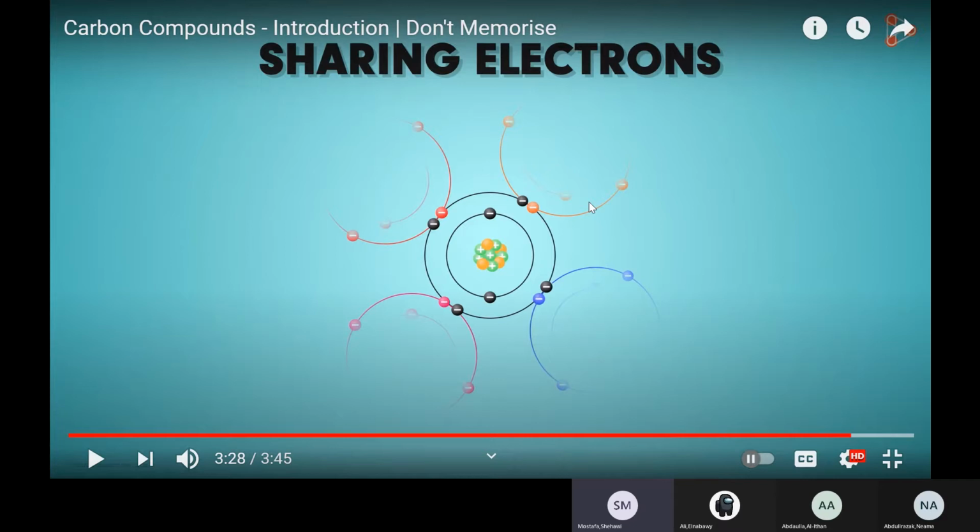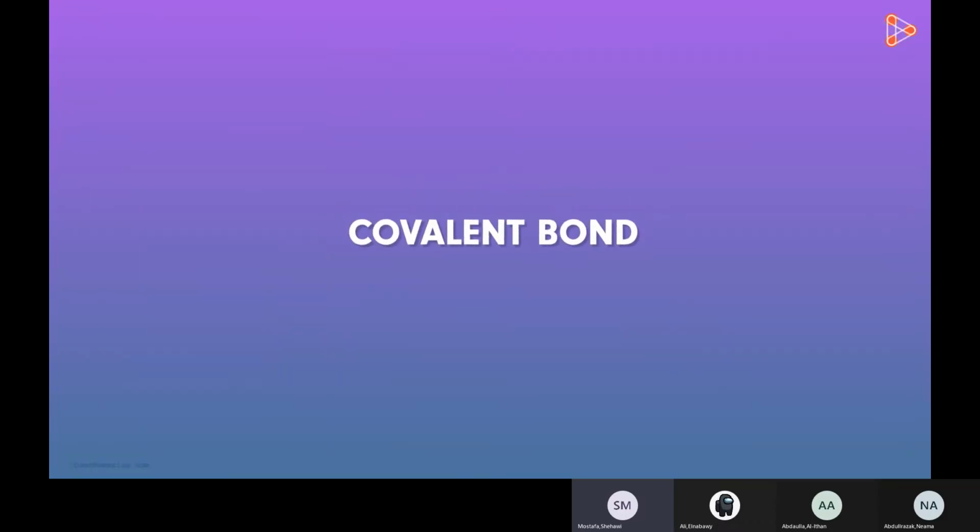I have an estimate that the number of carbon compounds is around 5 million, while all the other elements, more than 100 of them, form maybe hundreds of thousands. Carbon compounds alone reach 5 million, because of the unique nature of carbon and its ability to form 4 covalent bonds in a chain or in a series. Now let's meet in the next video, wherein we will learn about the covalent type of bond.